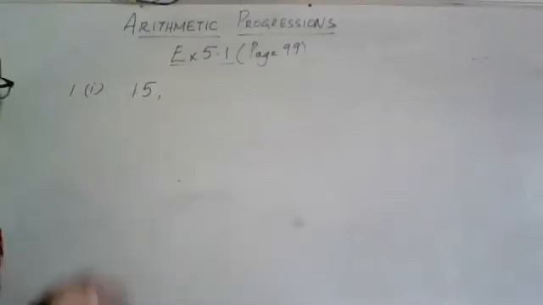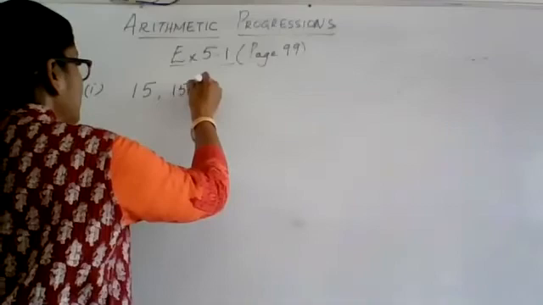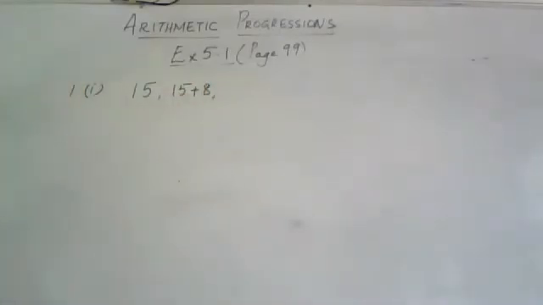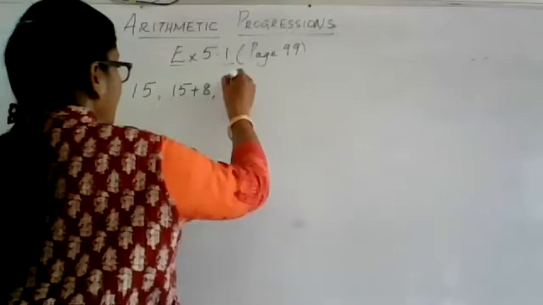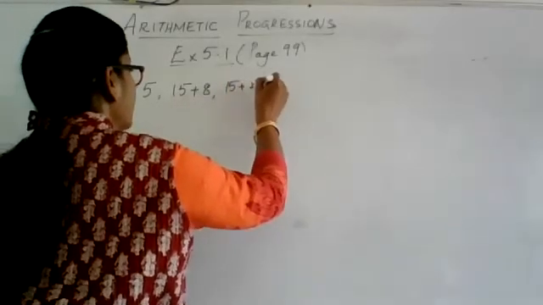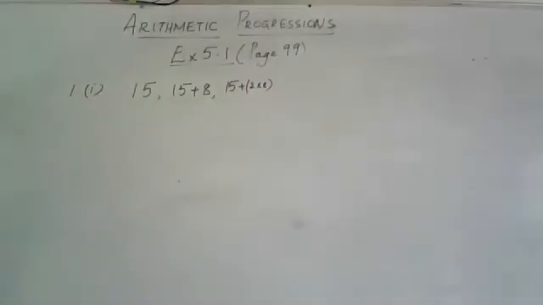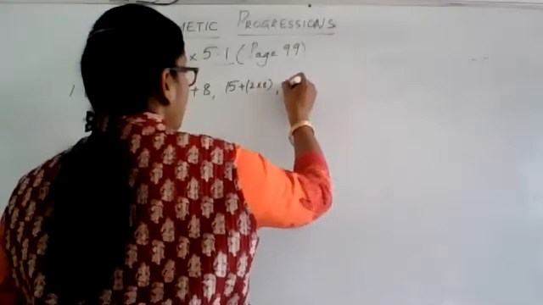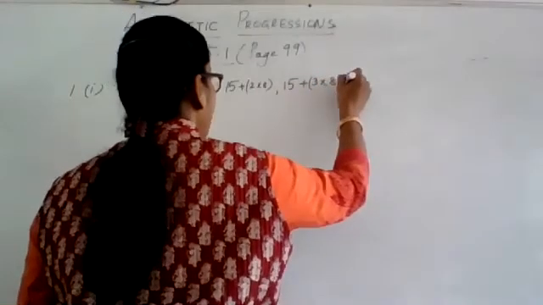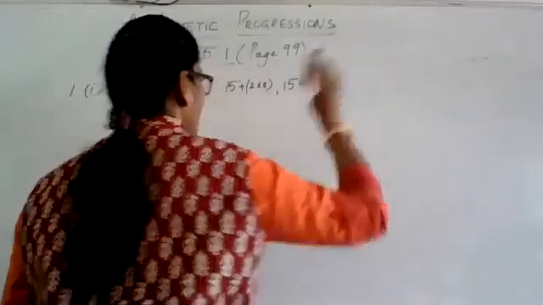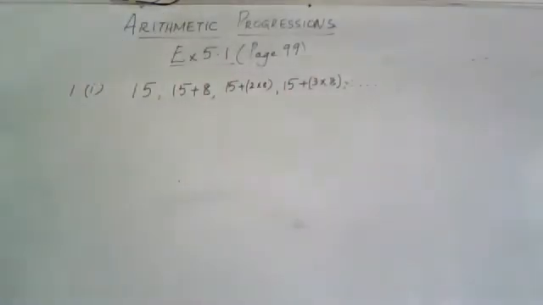Will you pay 15 rupees and say, I finished my travel, let me go? No, you will be paying 15, which is the minimum, plus the 8 rupees for the additional kilometer that you have traveled. Then suppose you have traveled 2 kilometers more than the minimum, you will be paying 15 plus 2 times 8. Correct? Then if you have traveled 3 kilometers more, you would have paid 15 plus 3 into 8, and so on. This is how the payment will go on.